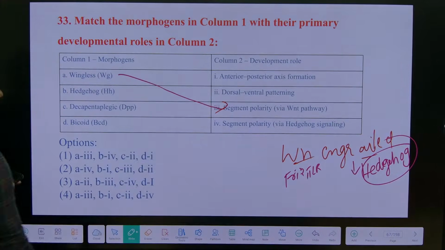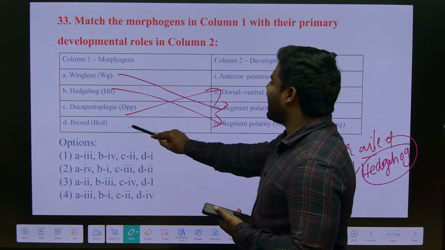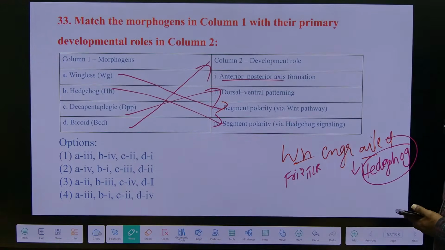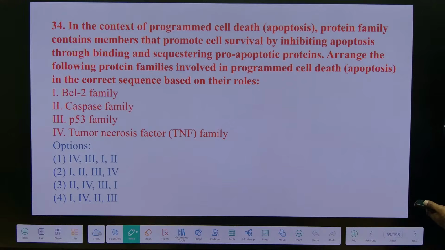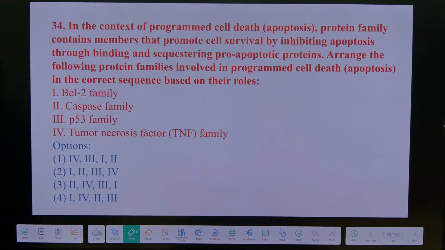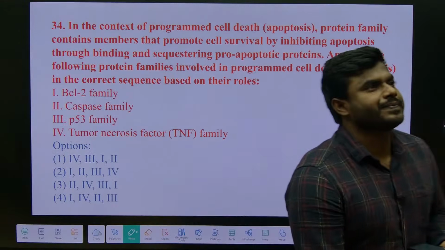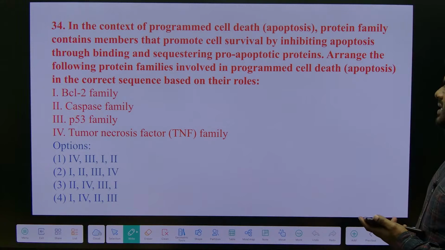And what about hedgehog? Then what is the other gene? Decapentaplegic gene, which is dorsal ventral. Bicoid and hunchback are for anterior posterior axis formation. You can remember, those are all just examples, straightforward. Correct. Patched receptors, right. Frizzled and patched. Patched and smoothened receptors. It was so simple, we can answer this.